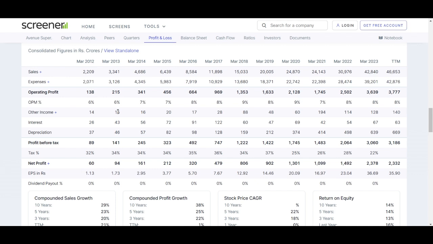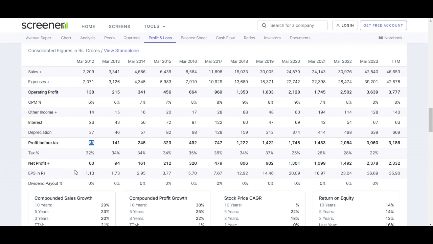Profit before tax. DMART's profit before tax has grown substantially, reaching 3,186 crores in March 2023. This reflects the company's ability to generate profit from its operation before accounting for taxes.